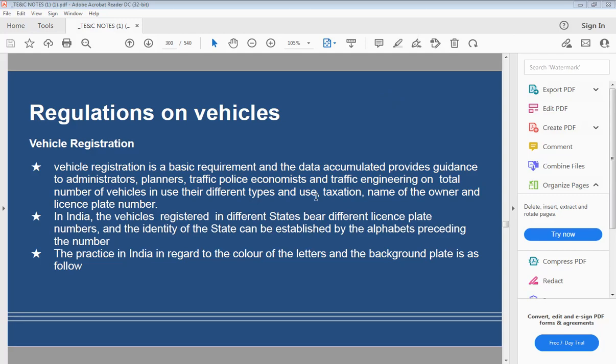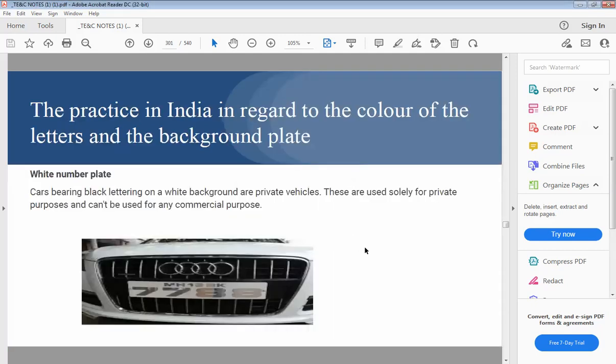So what is the practice in India for vehicle registration? That is, the color of letters and the background of the plate. So let us discuss that. Whenever there is a white number plate, suppose there is a white number plate on which the lettering is black, then it indicates private vehicles.